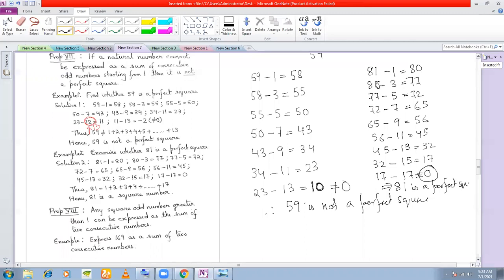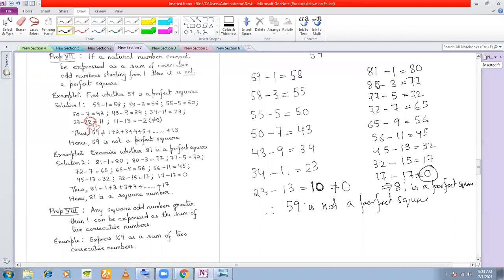You can try this out. There are 2 ways to check square numbers. We have not done square roots till now, we are only dealing with square numbers.